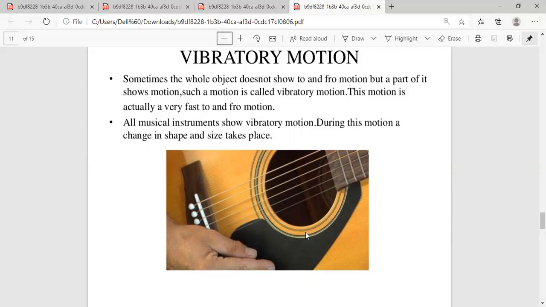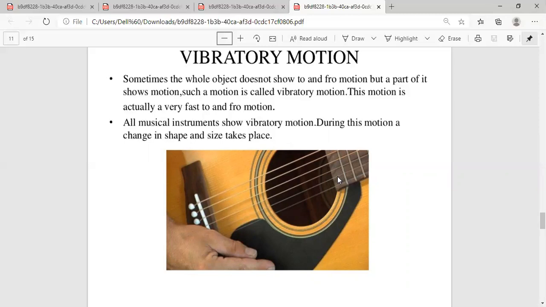So you can see in the figure musical instruments, like guitar, sitar, the wires are tightly packed. So these wires are stretched. When we pluck these wires, what happens? They start vibrating and produce the sound. So in this musical instrument, the whole instrument is not moving.